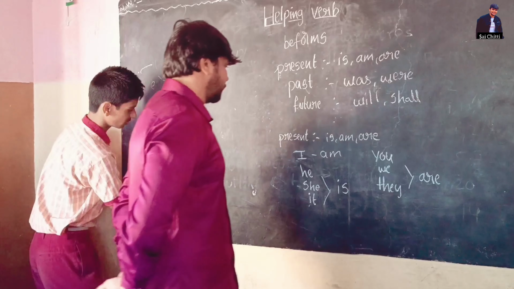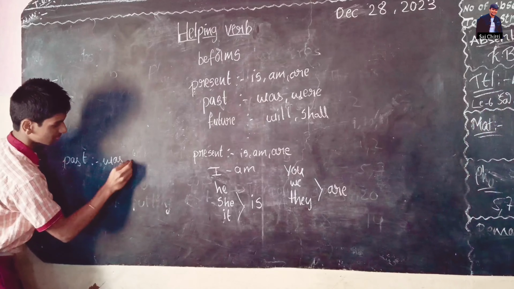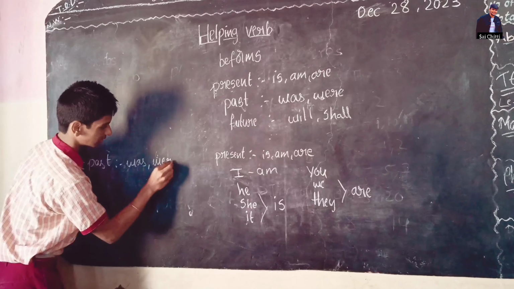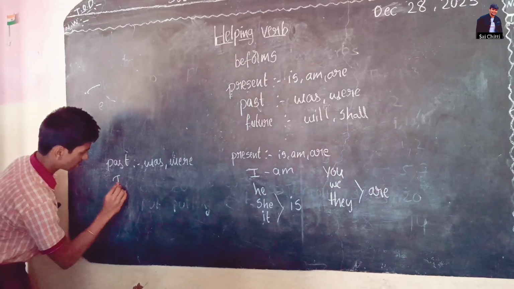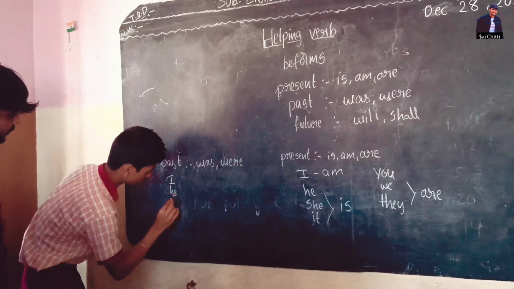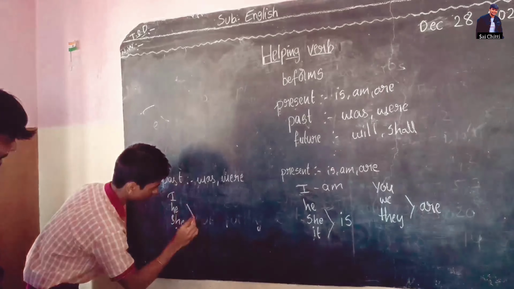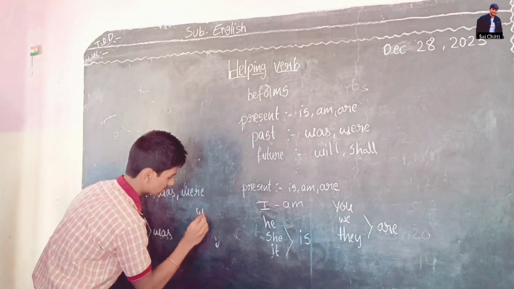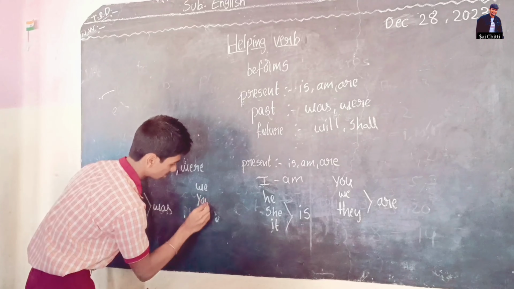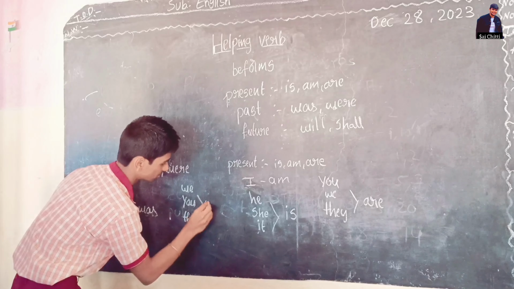Now past: was, were. Use was with I, he, she, it. Were with we, you, they.